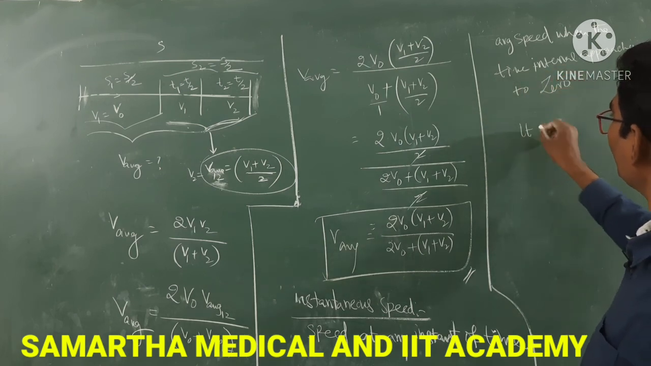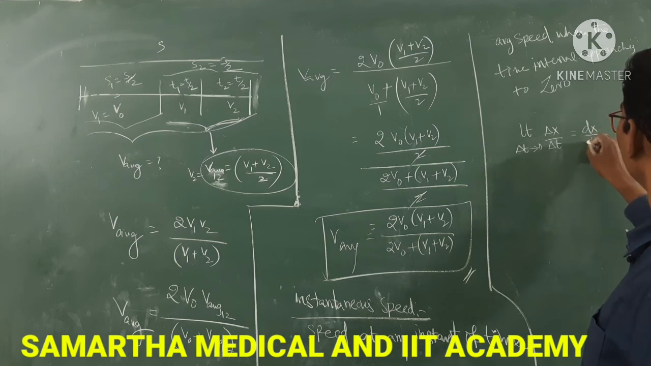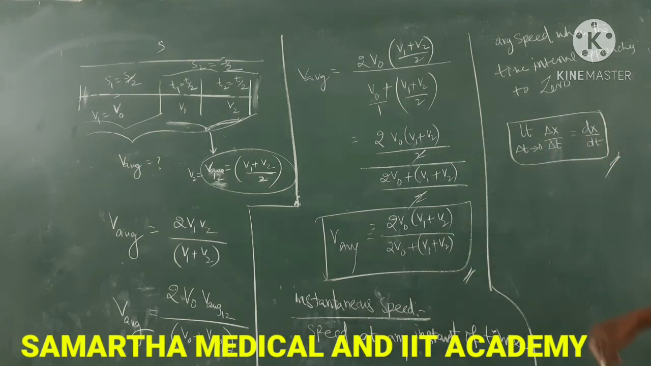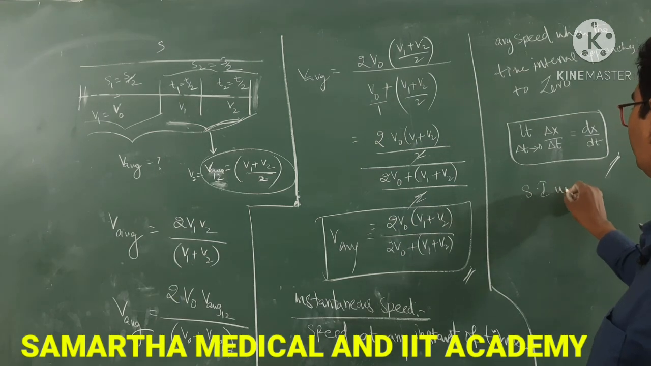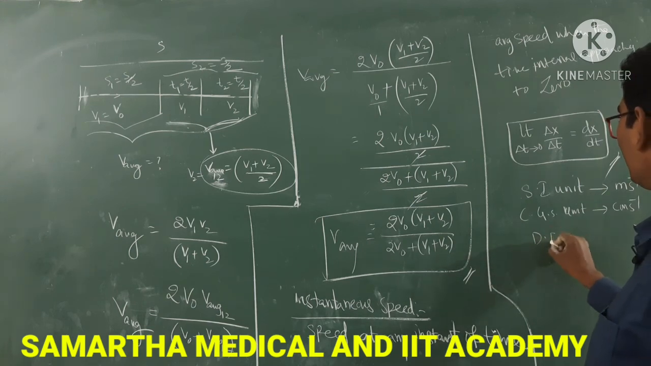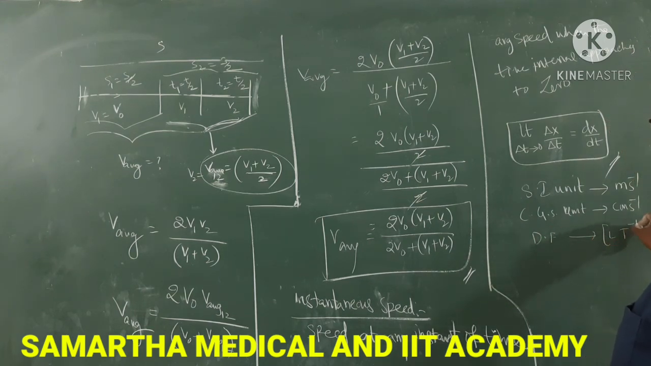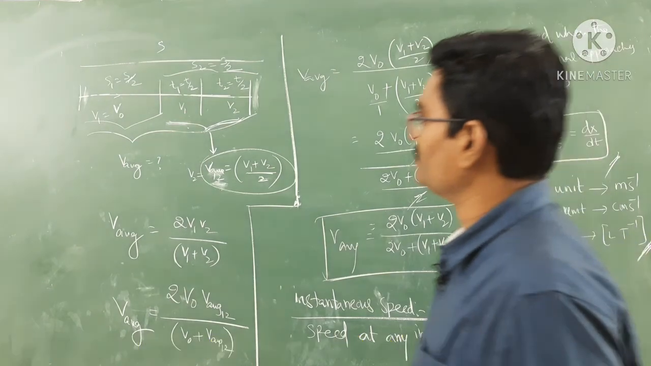So we can say limit delta x by delta t as delta t tends to 0. This we can call dx by dt. This is what you can say is instantaneous speed. It also has the same units: SI unit meter per second, CGS unit centimeter per second, and dimensional formula L T power minus 1. That's all. This is about today's class. Next we will see another topic.